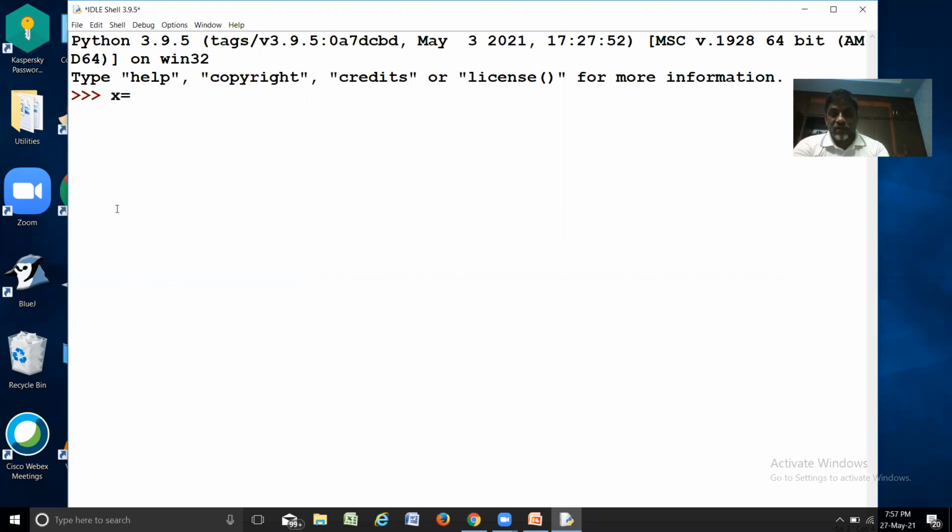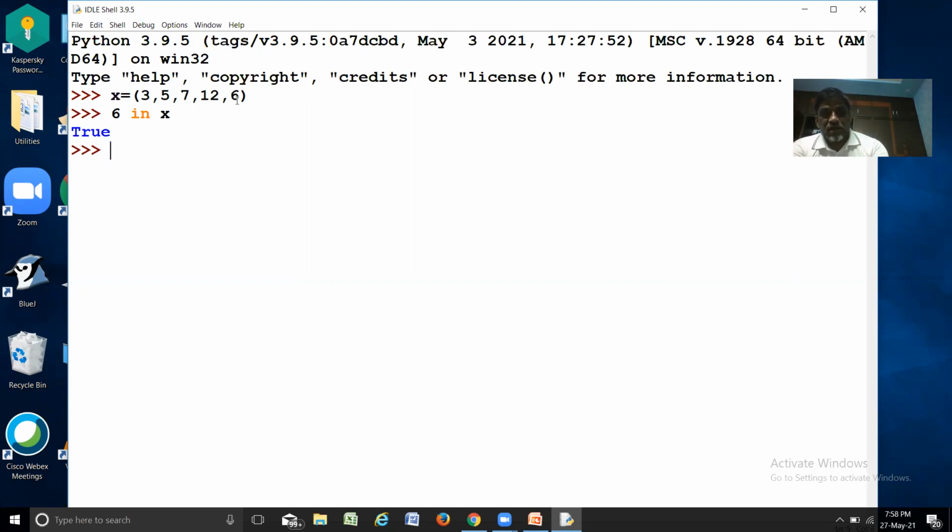Suppose I am defining a tuple here, which consists of some values. Right? So I have defined a tuple here. Now I will check whether 6 in X. See, it is returning true because 6 is part of the X.